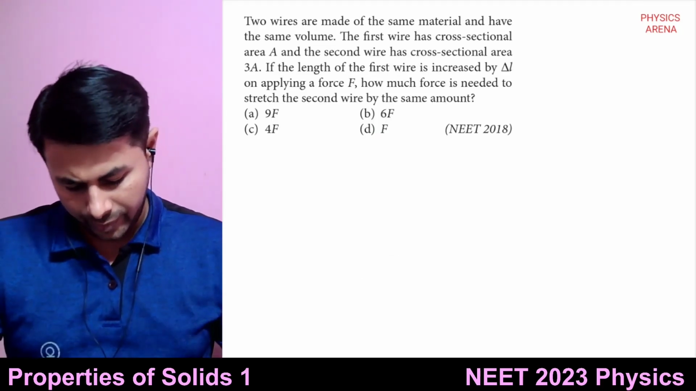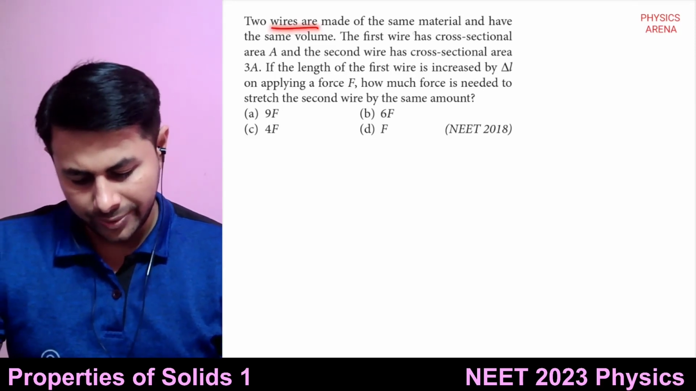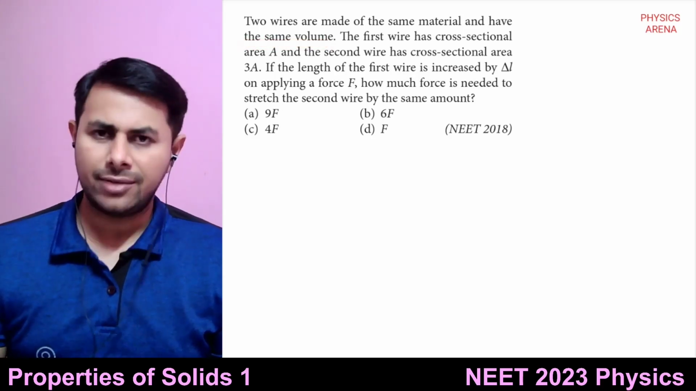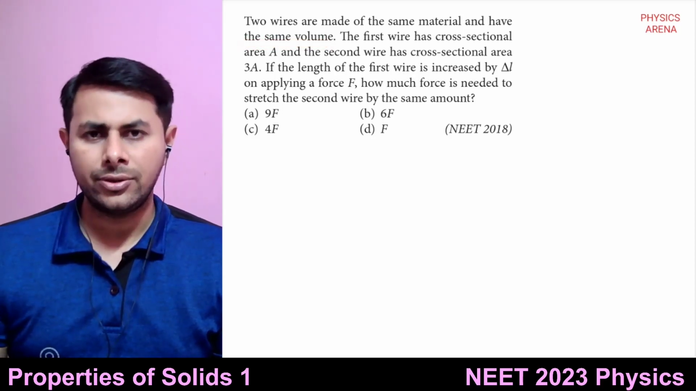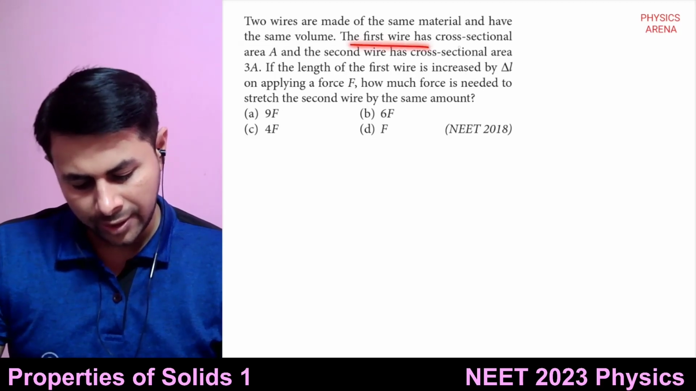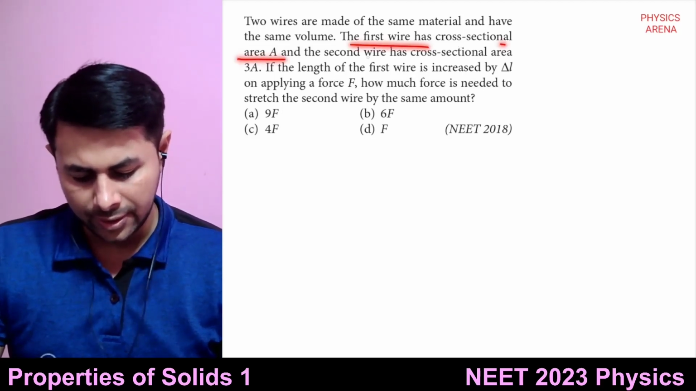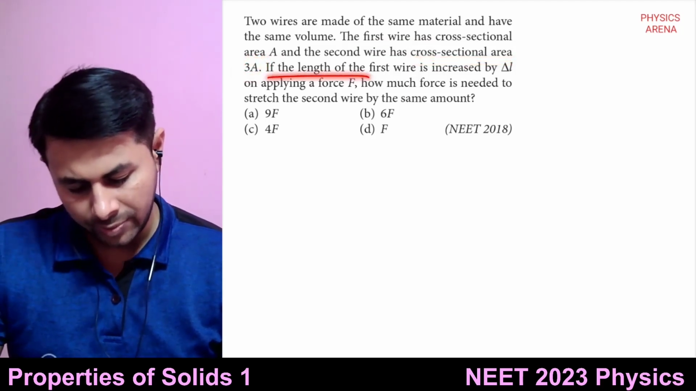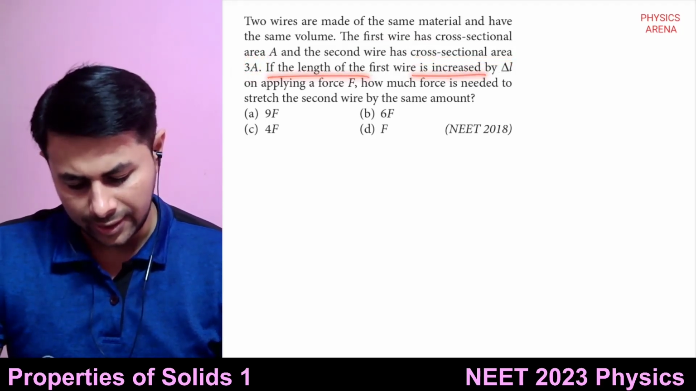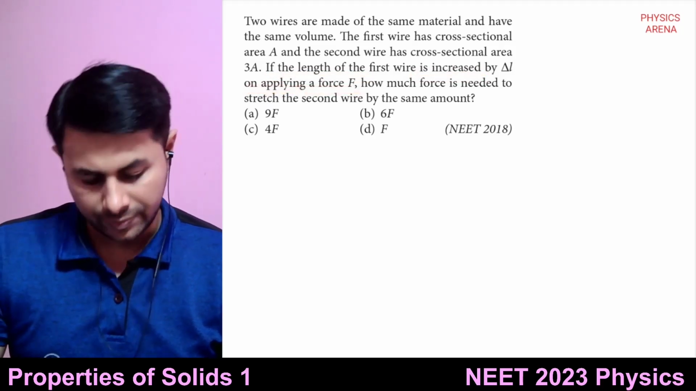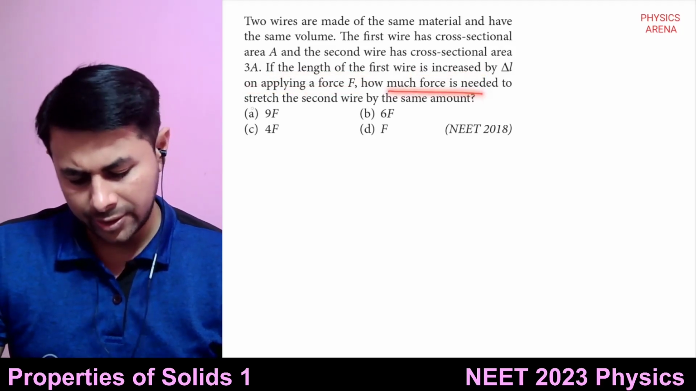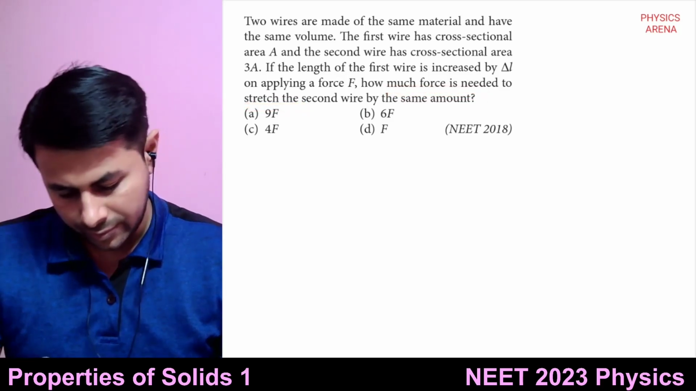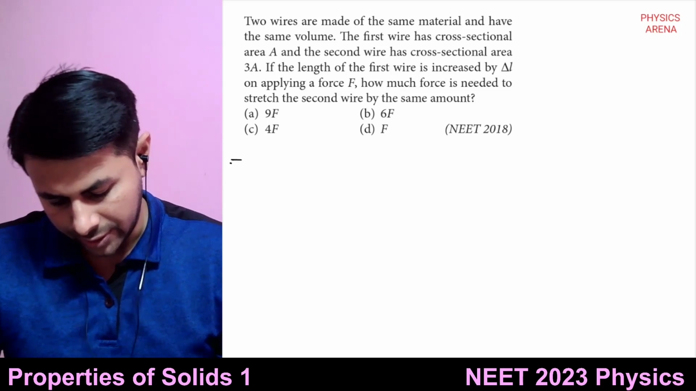Next question. Two wires are made of same material and have same volume. There are two wires, they are made up of same material, they have same volume. The first wire has cross-sectional area A and second wire has cross-sectional area 3A. If the length of first wire is increased by delta L on applying force F, how much force is needed to stretch the second wire by the same amount? Okay, this is the question.